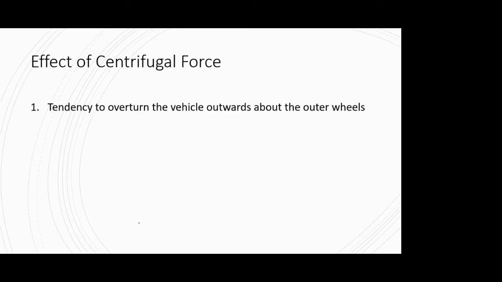Now, we are talking about this centrifugal force a lot. So exactly what happens when this centrifugal force comes into your system, where you have a highway or a road and a vehicle which is traversing a horizontal curve on that road? Due to the centrifugal force, mainly there are two effects. The first one is that there will be a tendency to overturn the vehicle outwards about the outer wheels.